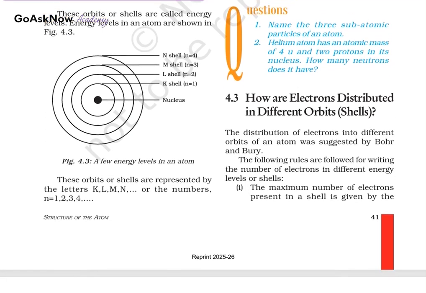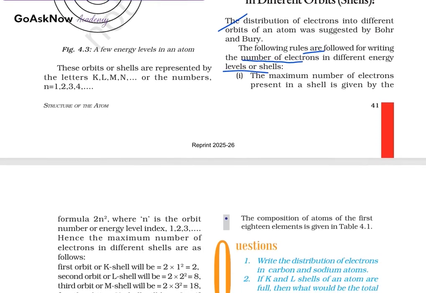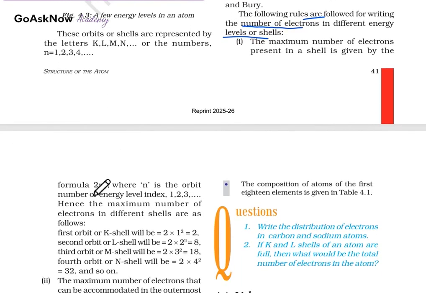Now, how are electrons distributed in the different shells? The distribution of electrons into the different orbits of an atom was suggested by Bohr and Bury. The following rules are followed for writing the number of electrons in the different energy levels or shells. First, the maximum number of electrons present in a shell is given by the formula 2n square, where n is the number of the orbit, the index number like 1, 2, 3 and so on.